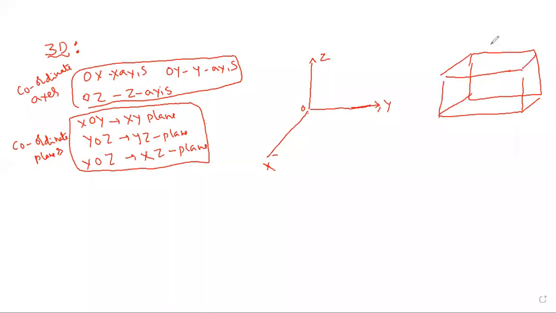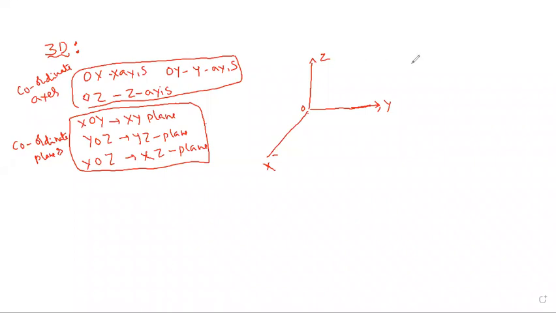1, 2, 3. Next, we can join. This is the 1, this is the 2, this is the 3, this is the 4, this is the 5. One more: this is the 4, and this is the next 5 on this side. And these two cross there, giving 6, 7, 8 faces. So 8 faces are there. Therefore, in 2D there are 4 quadrants, and in 3D there are 8 octants.